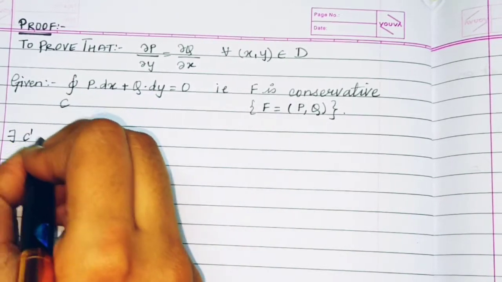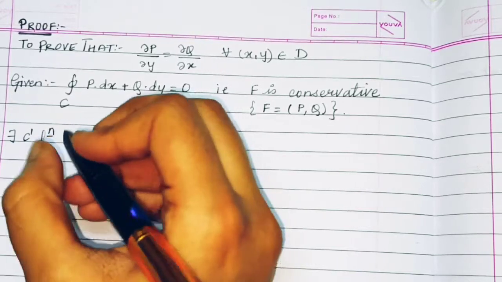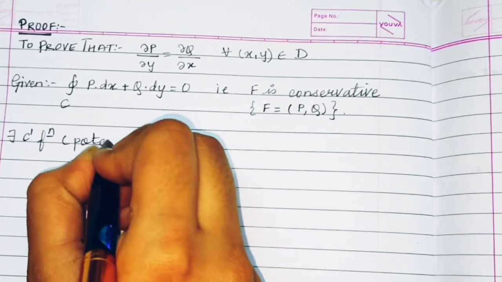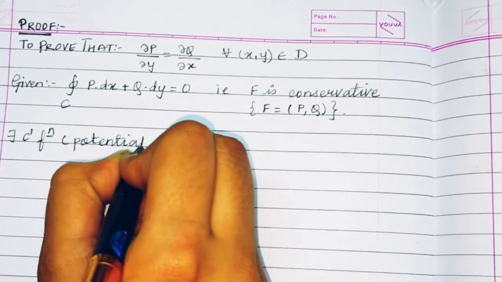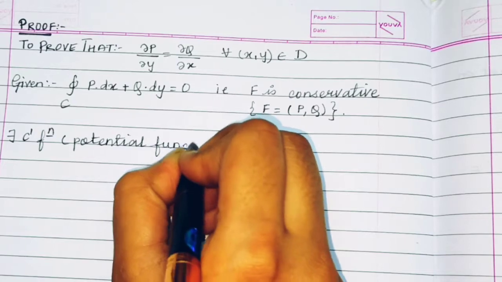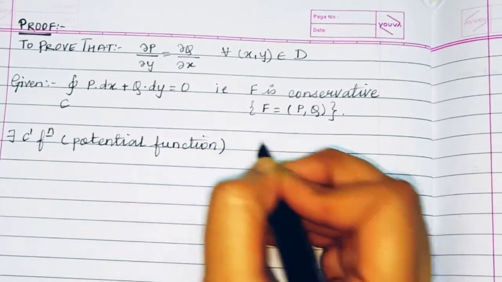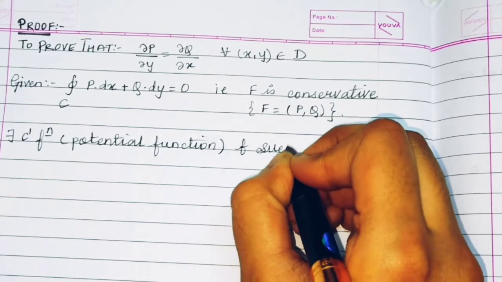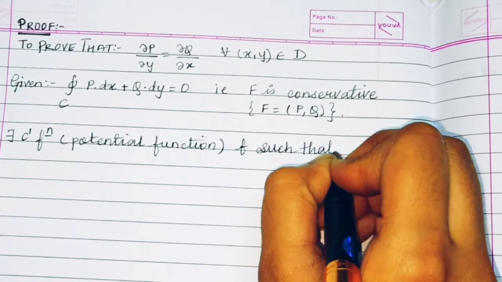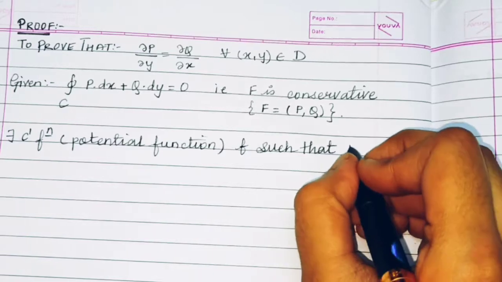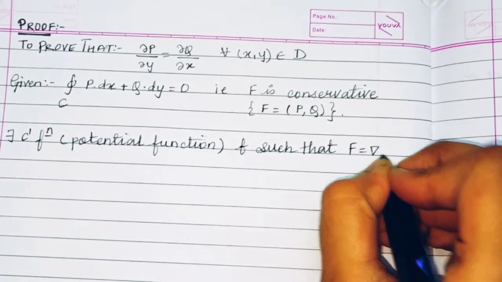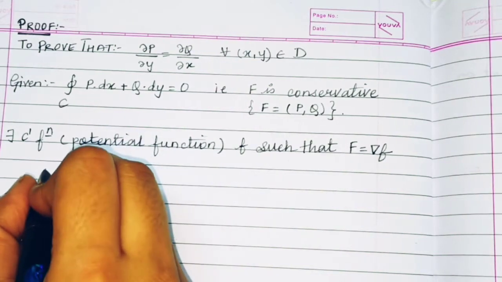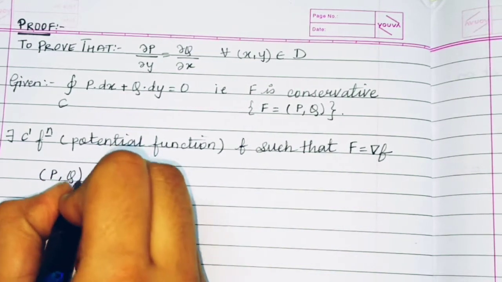Since F is conservative, from the previous equivalent statements that we have seen, we can say that there exists a C1 function, or we can also say a potential function, small f, such that capital F will be equal to gradient of small f, where f will be the potential function of capital F.